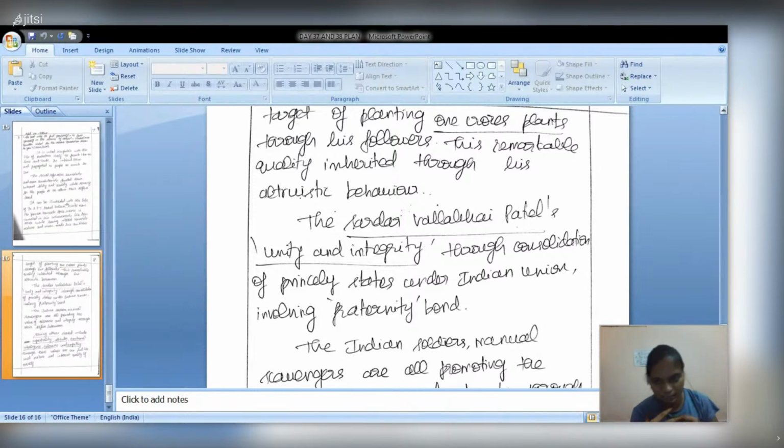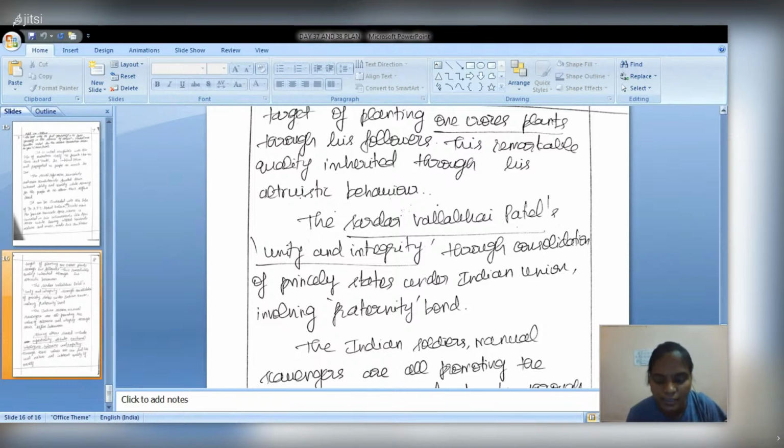It's my opinion; you can write your own, but to illustrate my point I have given these examples. The value of unity and integrity has been compared with Sardar Vallabhbhai Patel, because he was the Iron Man of India who consolidated all the princely states with the value of fraternity among all.